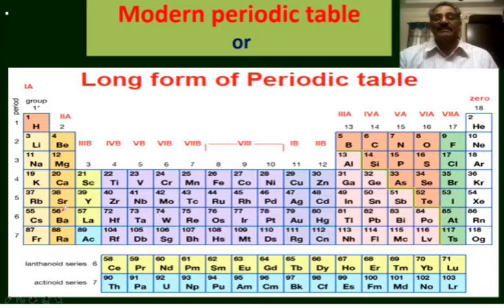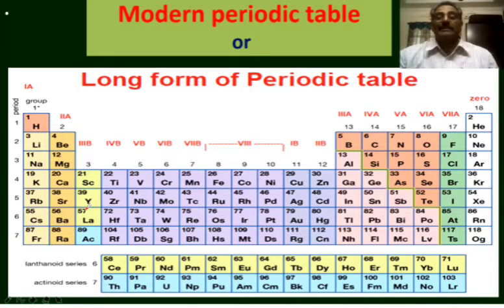Really, this is an extension of Mendeleev's periodic table only. This periodic table is based on atomic numbers instead of atomic masses, as atomic number is a more fundamental property of an atom than the atomic mass.